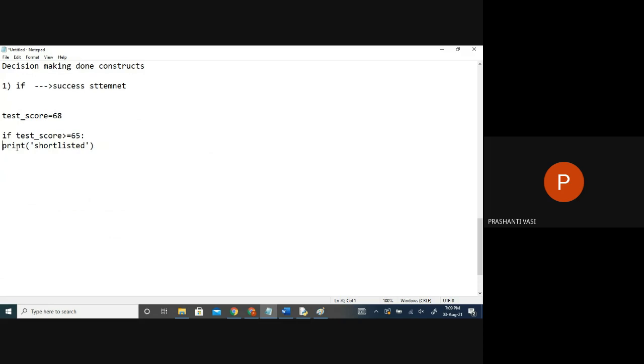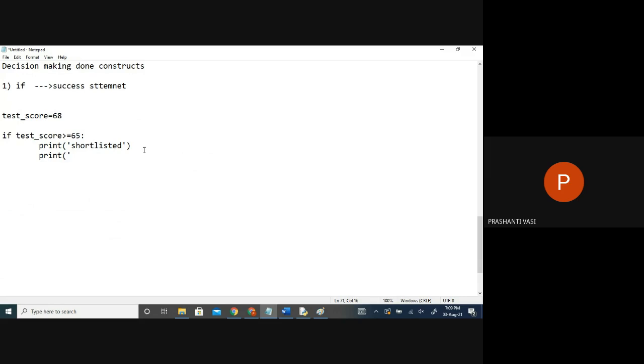It cannot start from the same point where if is written. So once the colon is written, enter at least a minimum of one space, or naturally when you use an editor, it will take a tab space and put the sentence somewhat here. It means it's inside an if block. This is called an if block right now. So inside an if block, we can have multiple statements, in one indentation.